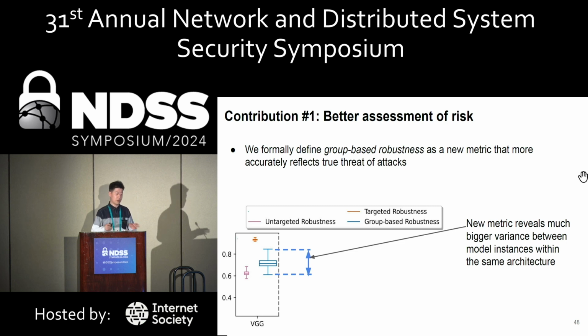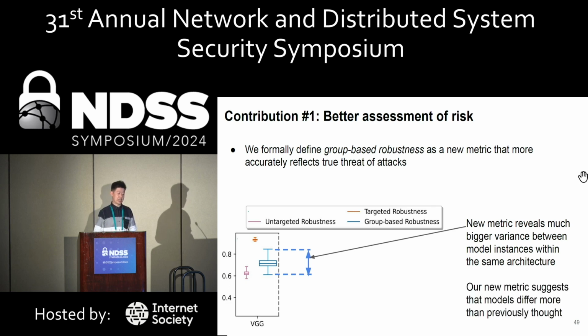And here on the wider box on the right, we're showing our new metric, group-based robustness. On the left, we're showing two existing metrics, targeted and untargeted robustness, showing similar box plots. All of these metrics have a scale from 0 to 1. And as you can tell, our wider box plot, the new metric, reveals much bigger variance between model instances within the same architecture. Our new metric suggests that models differ more than previously thought or than existing metrics suggest.